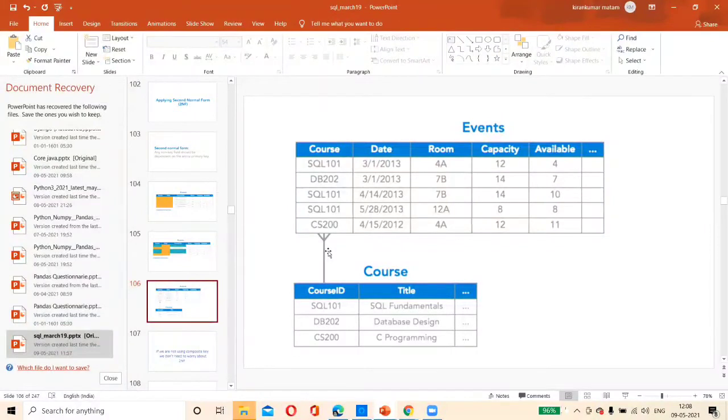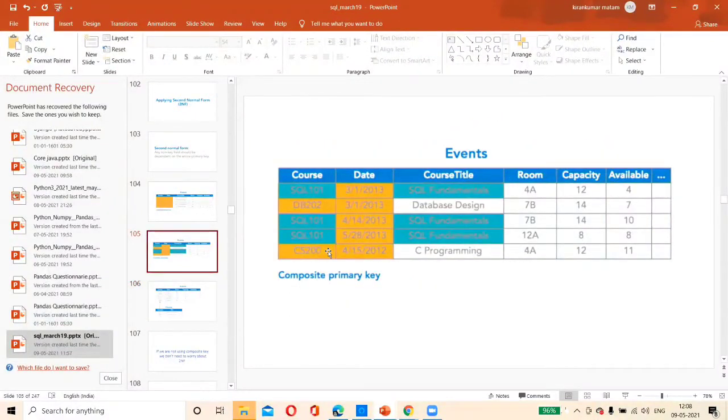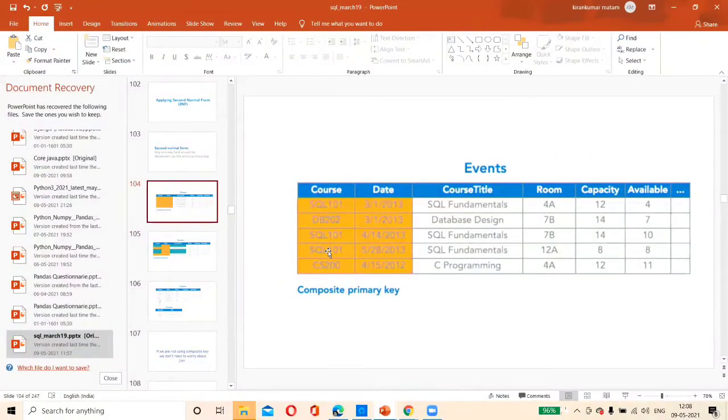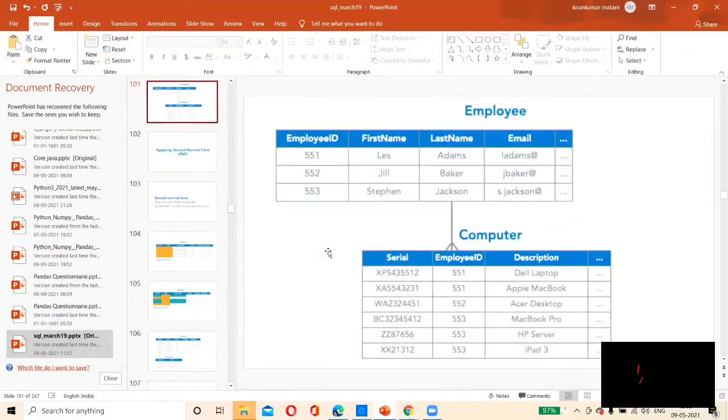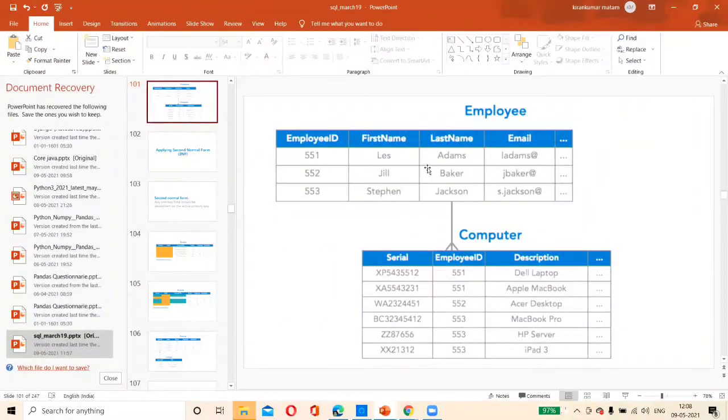Yes. Geeta? This is a bit confusing. Sir, can you give a comparison between first normal form and second normal form? See, now what is happening in first normal form? First normal form is nothing but every column in the row should be individual. No repetition is there. Any repetition? No. This is in first normal form. If no repetition is there, we can say it is in first normal form.